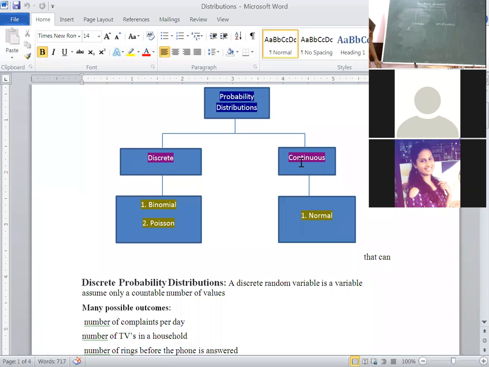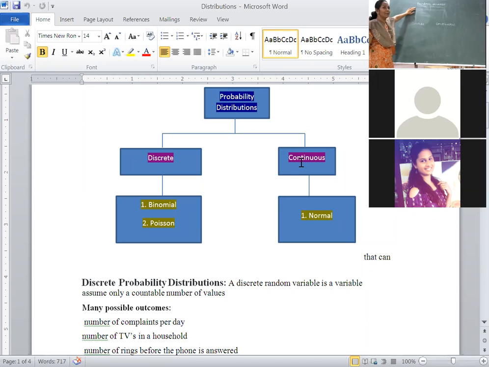Whenever you are dealing with this, listen carefully, this is important. Again I am repeating, a random variable is a real number, always represented by the letter X. A real number X associated with the outcomes of a random experiment is called a random variable.